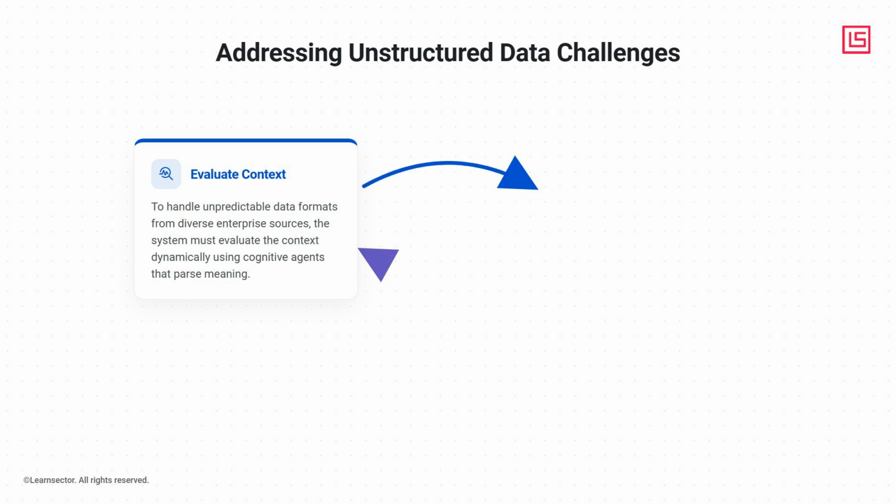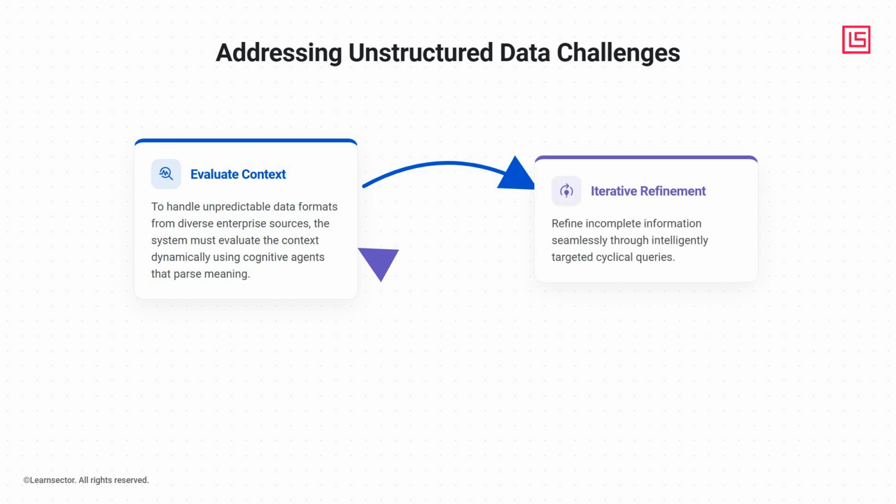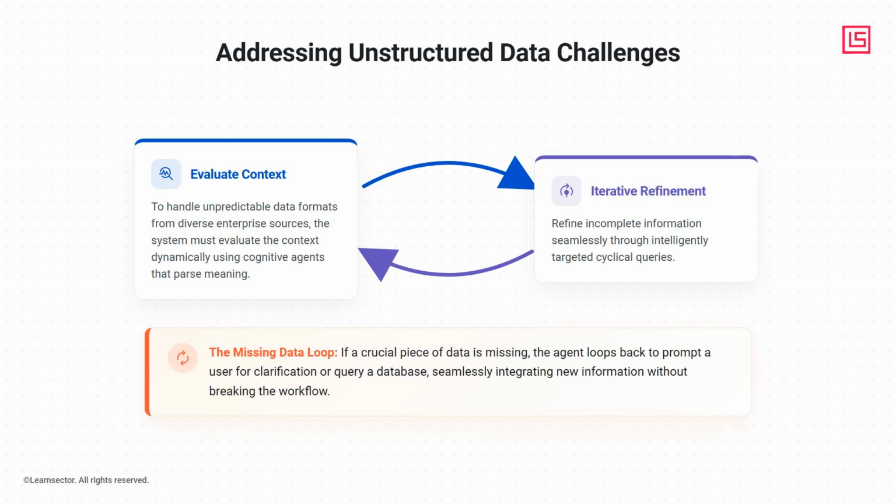Furthermore, when these agents encounter incomplete information, they must be able to refine their understanding through cyclical queries. If a crucial piece of data is missing from an initial document extraction, the agent can loop back, prompt a user for clarification, or query a database, seamlessly integrating the new information into its analysis without breaking the workflow.